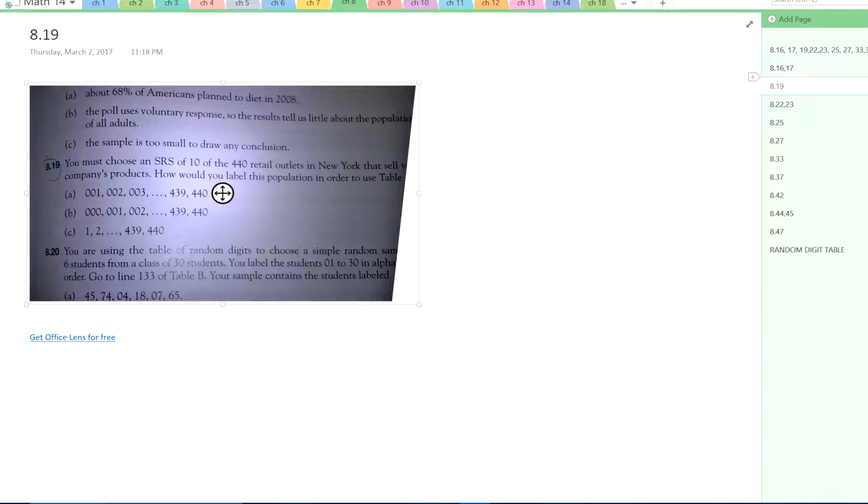819. You must choose an SRS of 10 of 440 retail outlets, and you want to use the random number table.